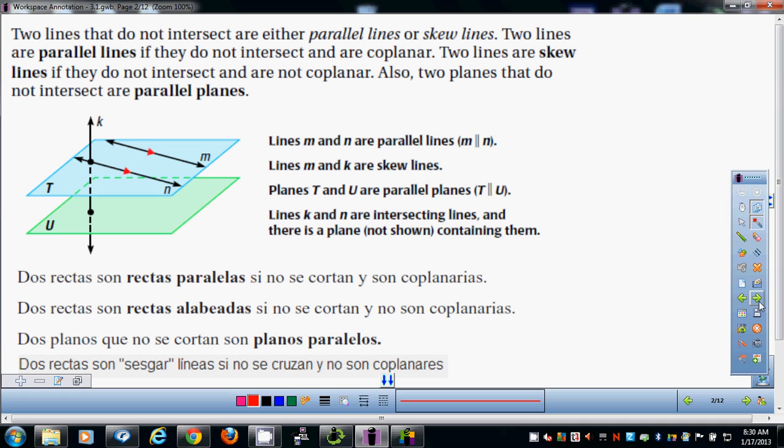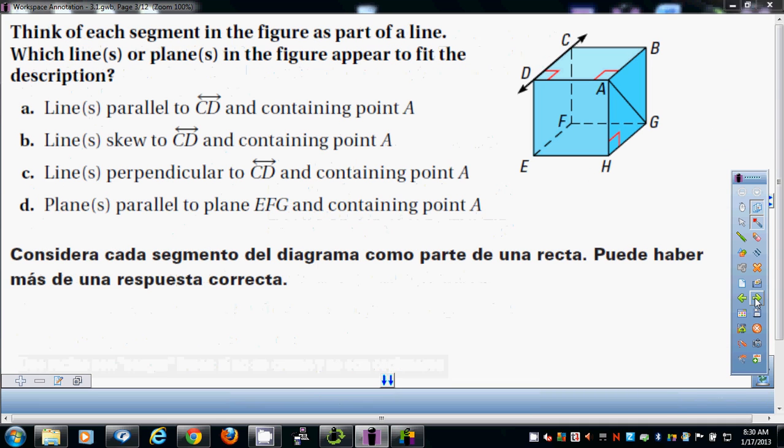Even though you probably aren't going to need to know this, it's probably helpful to know these two are technically coplanar, right? Because could I theoretically slice a plane straight vertically that would go through both of those? If you have two lines, you could slide a plane through them that would have both of them. So geometry is a very three-dimensional concept, but we're only going to talk about the more basic stuff.